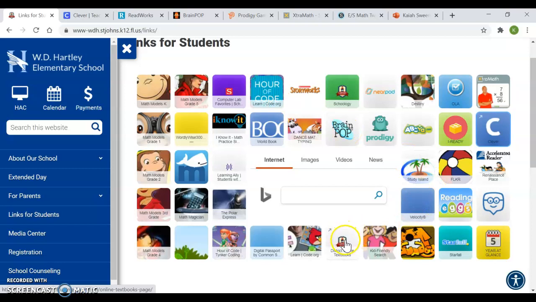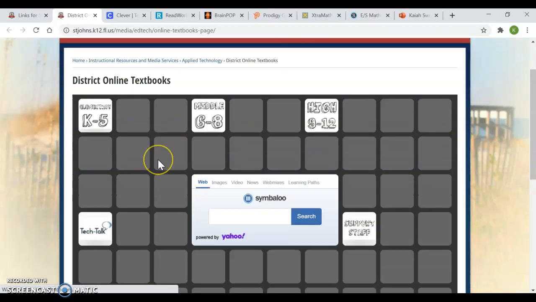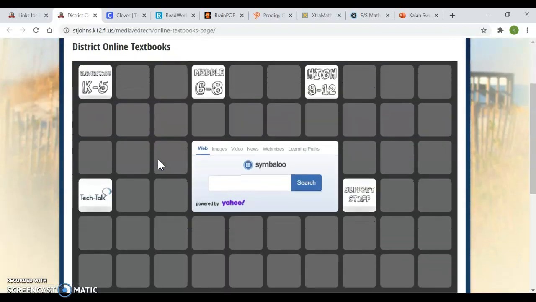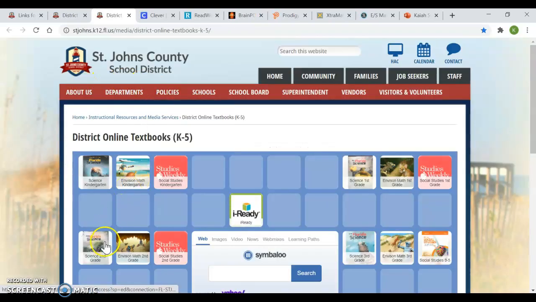Online textbooks. Eventually, I'm going to start assigning work from textbooks online that I can grade, and that's where you would go to find those. And right here is your science. Have a good weekend. I hope that helped.